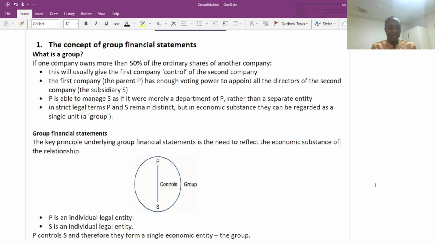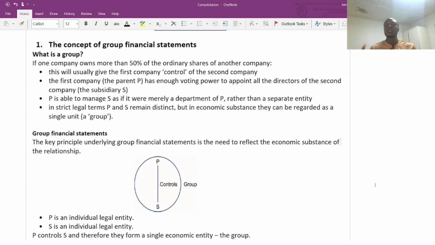It is very clear. Now, for example, I decided to invest in another company. My company is an independent company. The subsidiary company is also an independent company. But let's assume I own more than 50% of that particular subsidiary company. So when I prepare my consolidated financial statement, in legal terms, the parent company and the subsidiary company are distinct. They are not the same company. They are working independently from each other. But when it comes to consolidation, we are going to look at the economic substance of the transaction.